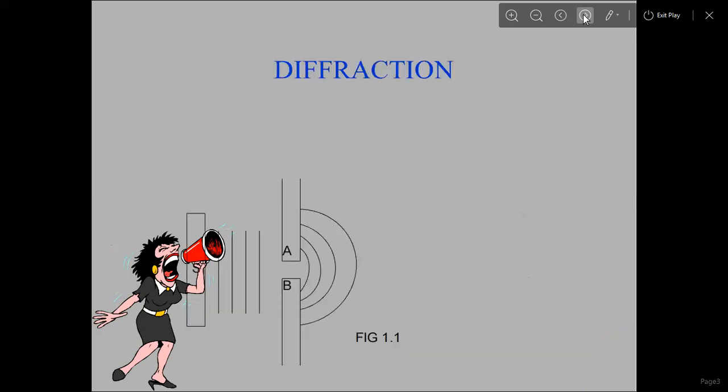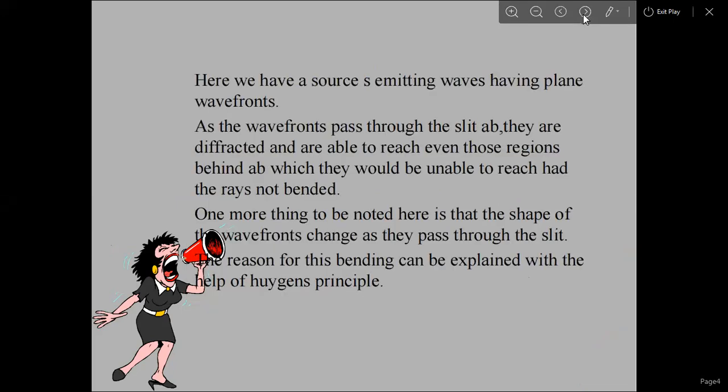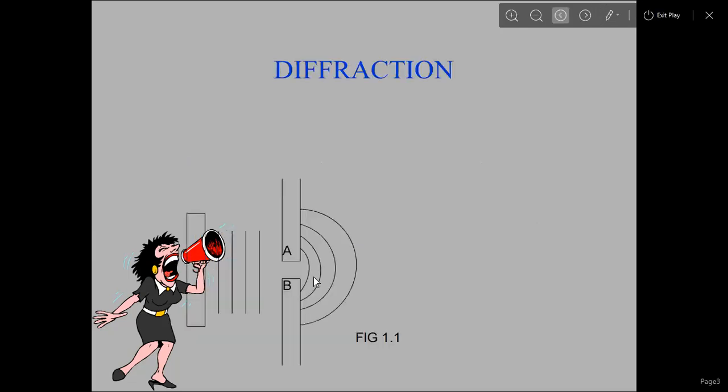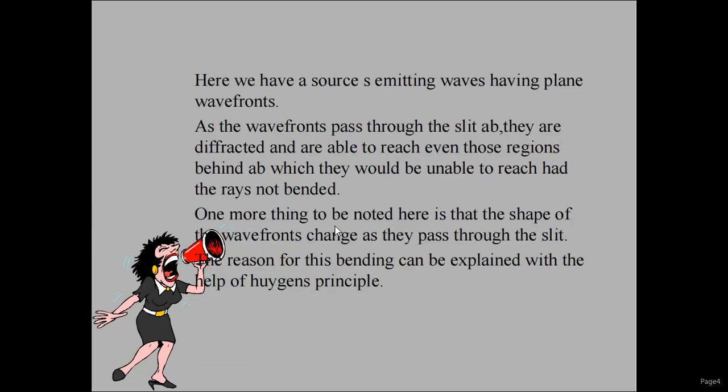So here's a real life example of diffraction. Here we have a source emitting waves having plane wave fronts. As the wave fronts pass through the slit AB, they are diffracted and are able to reach even those regions. AB means this slit, a single slit. One more thing to note is that the shape of the wave fronts changes as they pass through the slit. The reason for this bending can be explained with the help of Huygens principle.